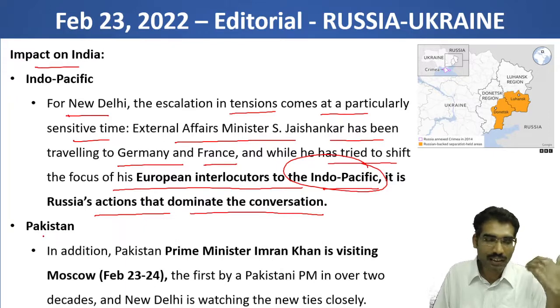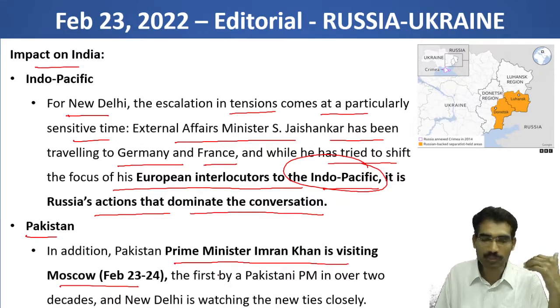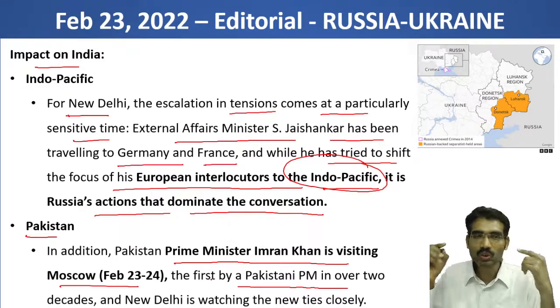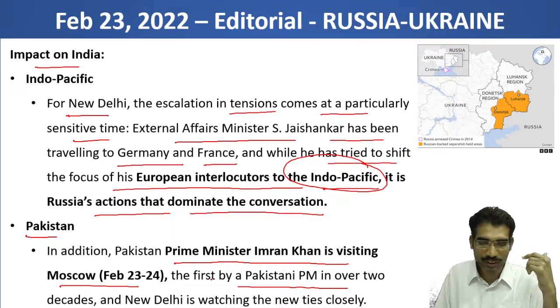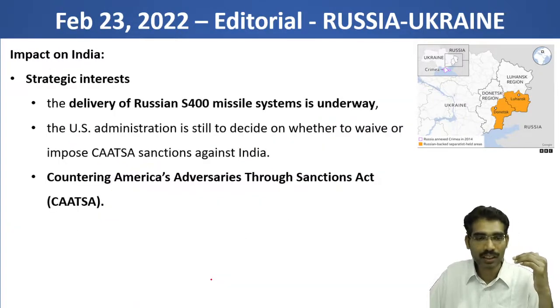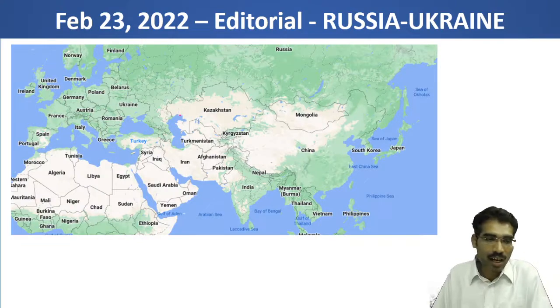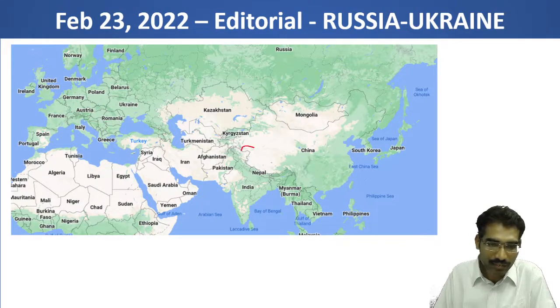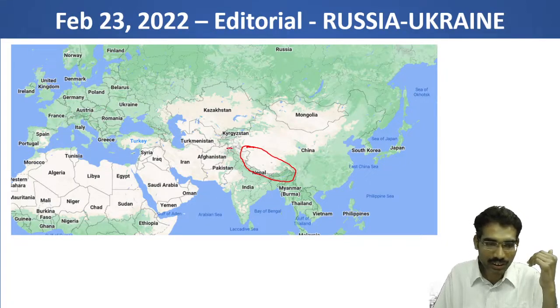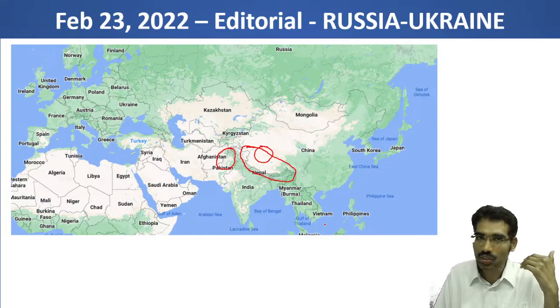Now, Pakistan on the other hand, in addition, Pakistan Prime Minister Imran Khan is visiting Moscow. The first visit by a Pakistani PM in over 2 decades, and New Delhi is watching the new ties closely. Now you can see this. On one hand, India has issues with China on its border. India is not having good relations with Pakistan and China. Now India is joining the Quad also informally. Now it is trying to highlight the security concerns the world over.